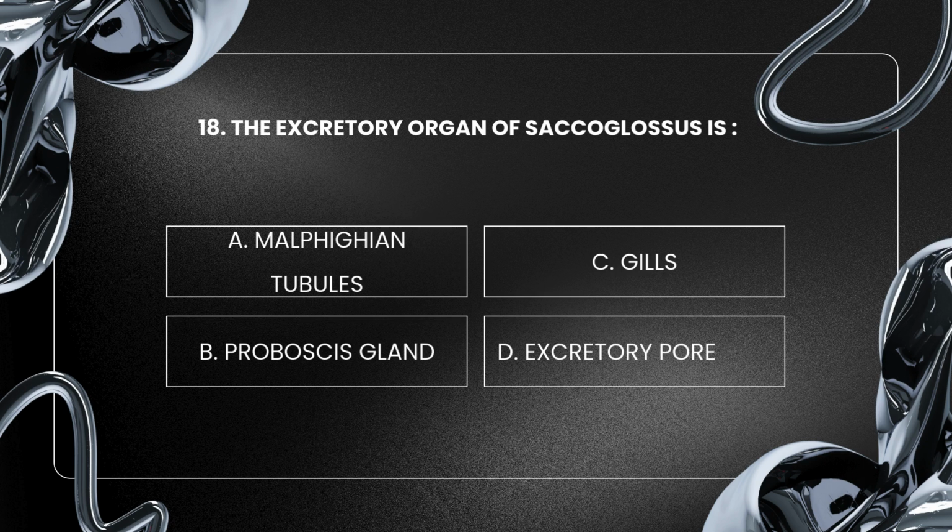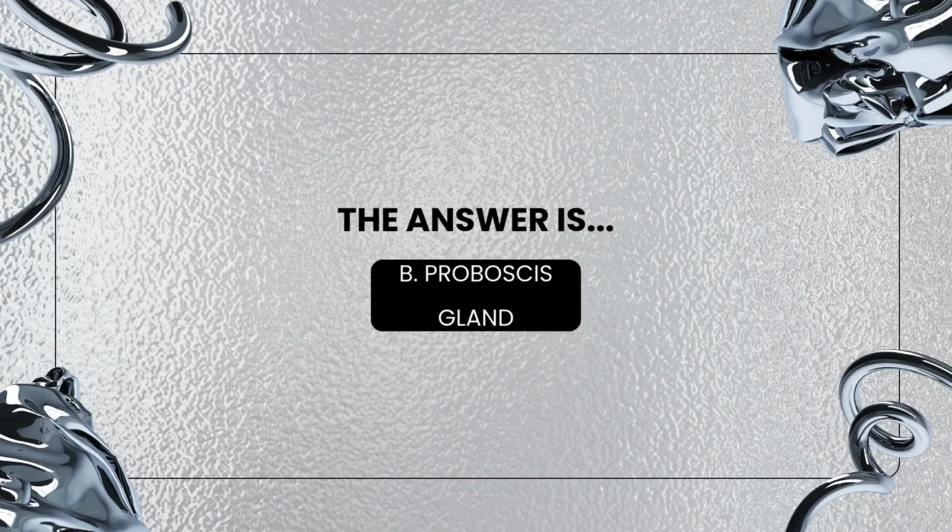The excretory organ of Saccoglossus is A. Malpighian tubules, B. Proboscis gland, C. Gills, D. Excretory pore. The answer is B. Proboscis gland.